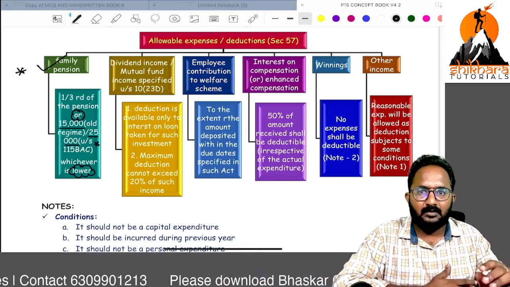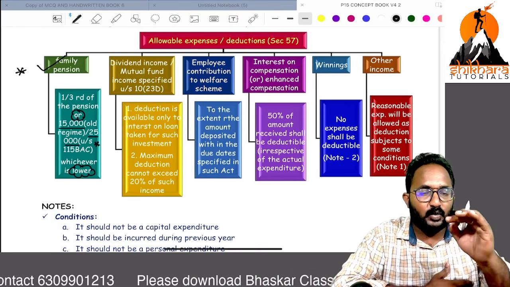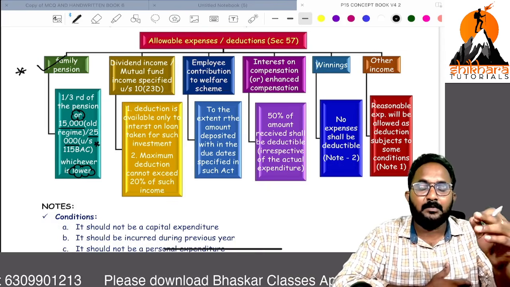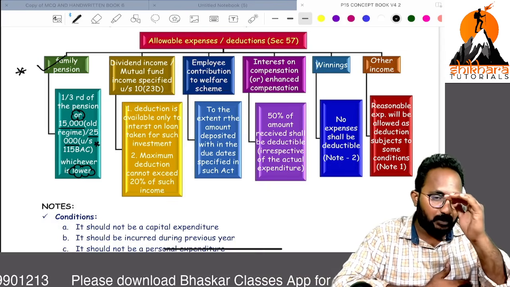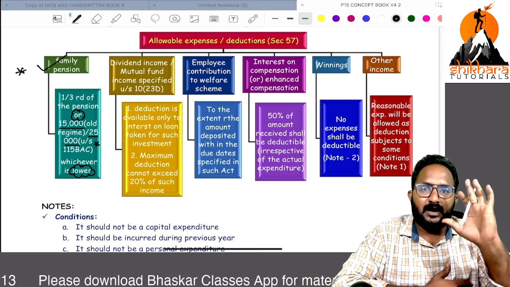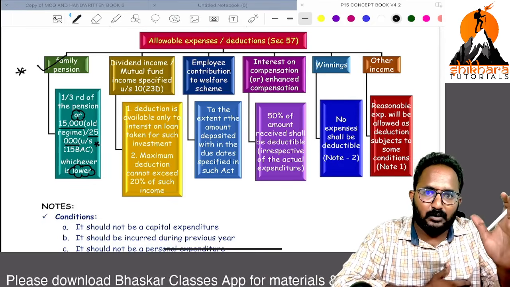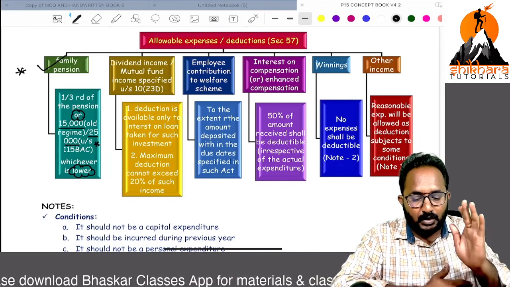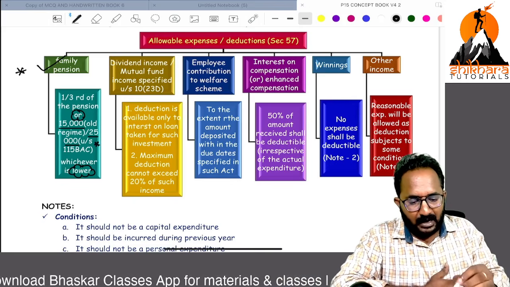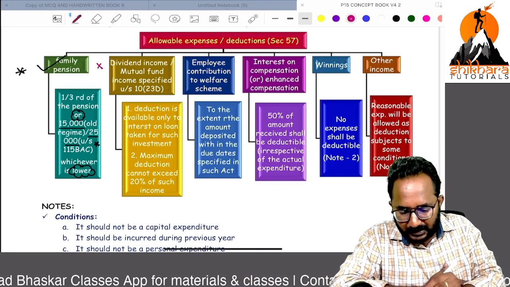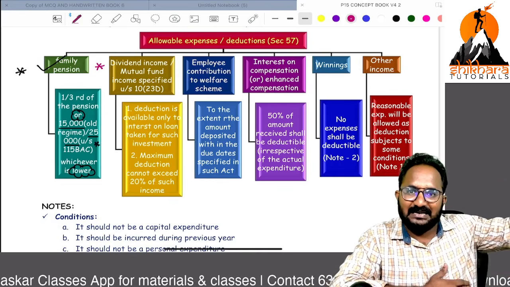Sir, what is that amendment? Old regime same limit; in new regime or in default tax regime you have to take 25,000. 1/3 of the family pension or 15,000 or 25,000, whichever is lower, you can take it as a deduction. And the next point is also important, and we can use this point in the DTA chapter.